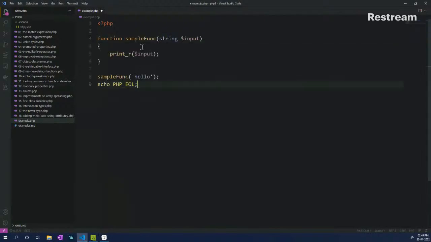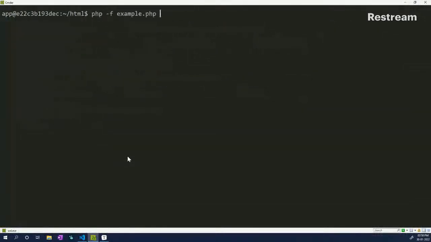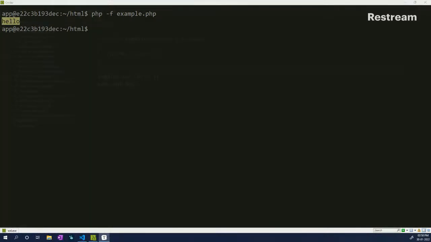So let's save this method. We have a sample method. Once again, we have a string, which is type hinting for our variable, which is input. And we are doing a printer of input. We are passing in hello as the parameter value. And then we are doing PHP end of line. So let's see what output we get. Of course, you might have already guessed what the output would be. It is a very simple example of hello.